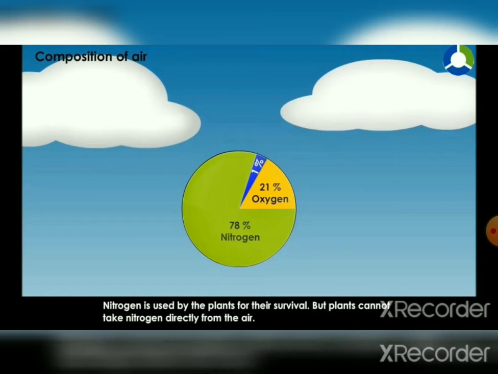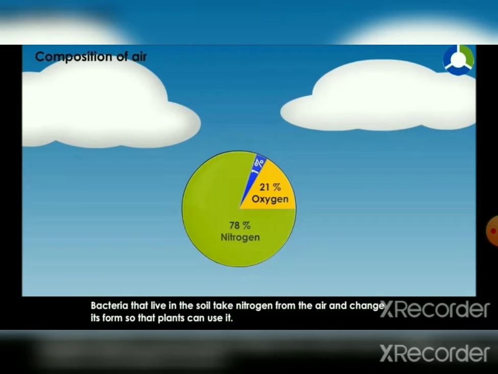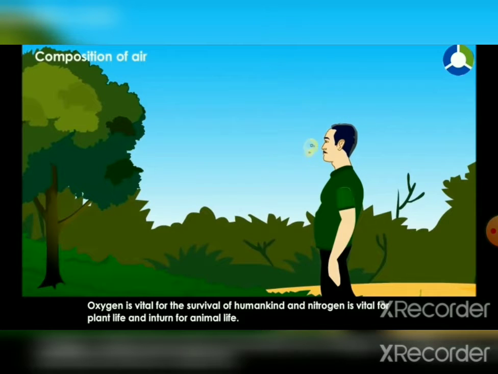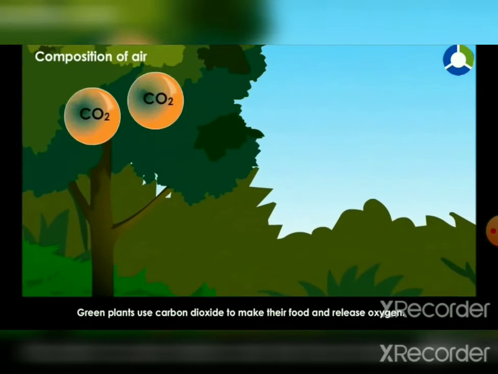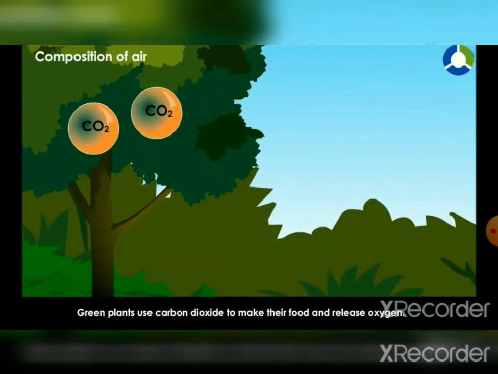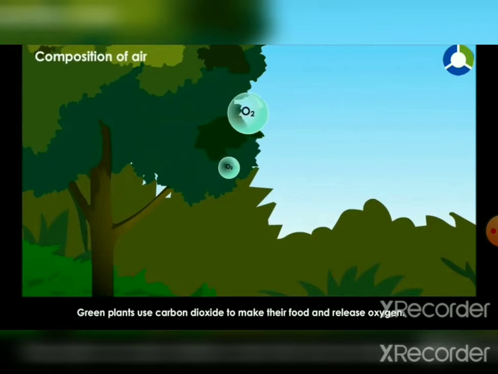Now, nitrogen is used by the plants for their survival, but plants cannot take nitrogen directly from the air. Therefore, they need bacteria that live in the soil, which take nitrogen from the air and change it into forms which can be used by the plants. Oxygen is vital for the survival of humankind, and nitrogen is vital for plant life and in turn for animal life. As we already know, green plants use carbon dioxide to make their food, and in turn they release oxygen.